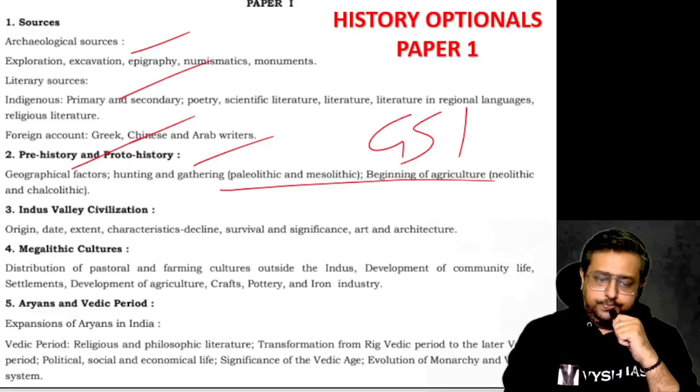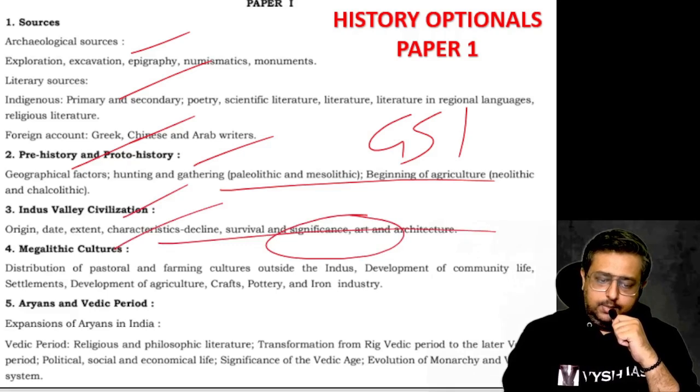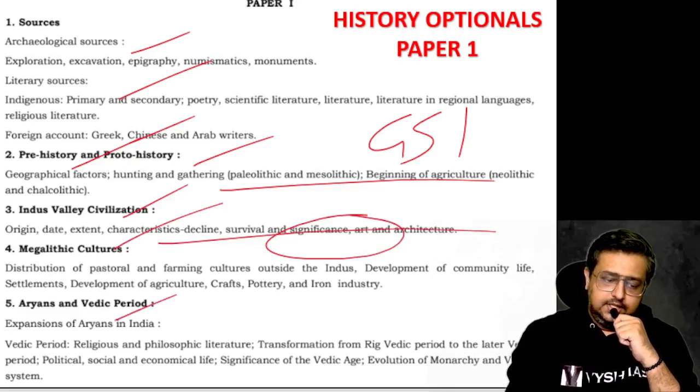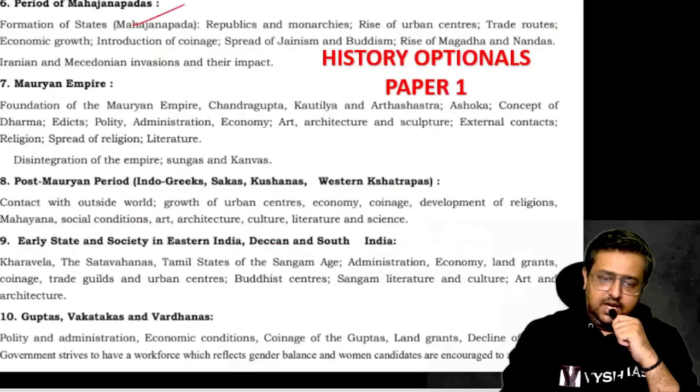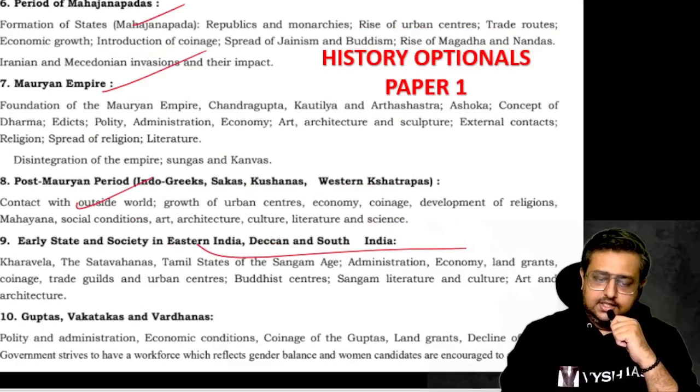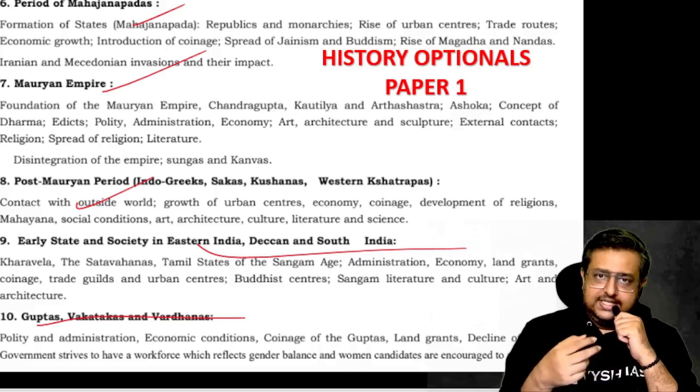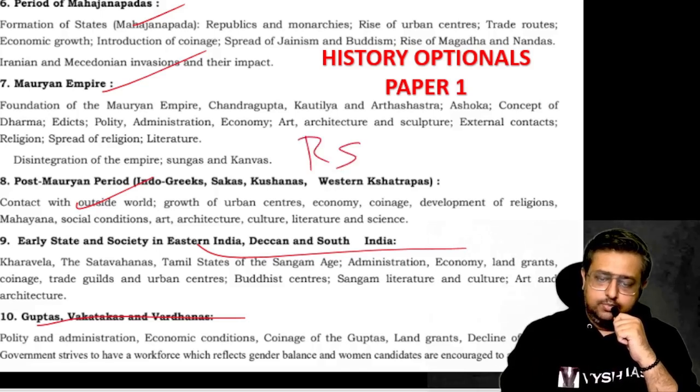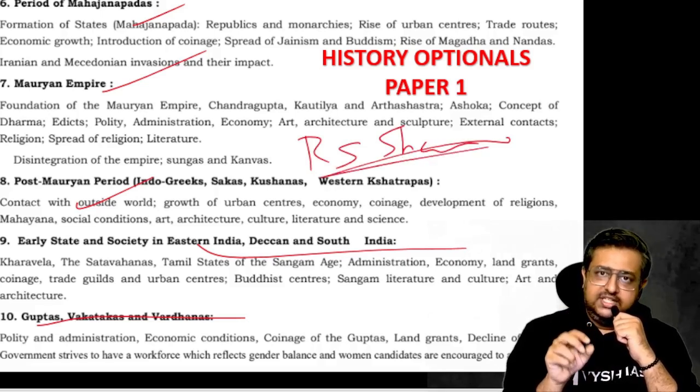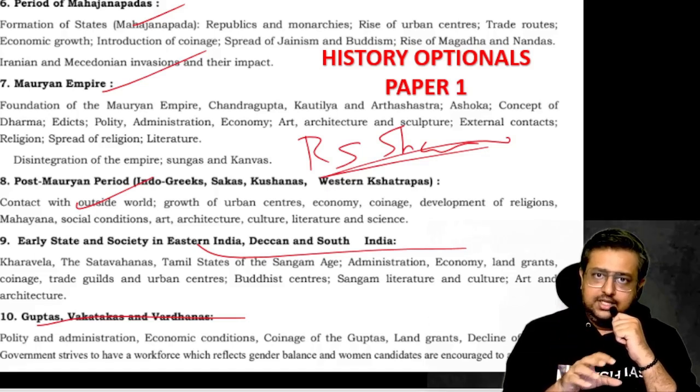Okay, so see, Indus Valley civilization, entire thing is there, including till the decline, and then megalithic culture, Aryan and Vedic period culture, and after that, the Mahajanapadas, your Mauryan Empire, your post-Mauryan, then your Deccan and the South, then again Guptas and other North Indian dynasties. So this, if you see, you will find a similarity with your R.S. Sharma textbook. Okay, the R.S. Sharma ancient history textbook is there, for which the entire free lectures are there on my YouTube. Okay, 27 chapters in at least 30, 40 episodes, I would have done it in detail.